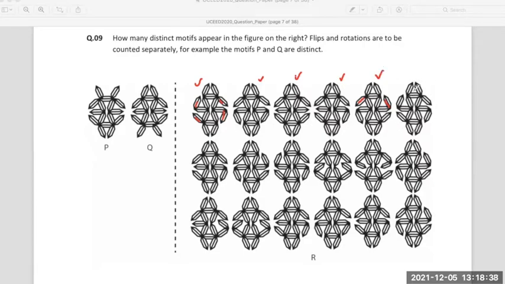The last one in the first row, this one. It is the same as the first one, so we won't count it. Then in the second row, first one. Have we come across something like this here? Yes. Next one. Have we come across something like that? You've seen this? Yes. This one also you came across in the first one here. Same? Yes.